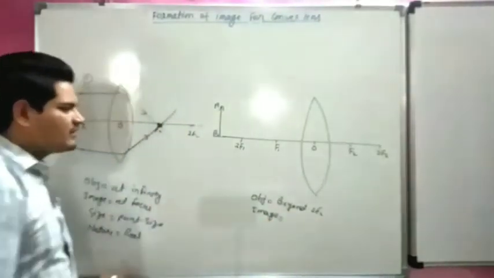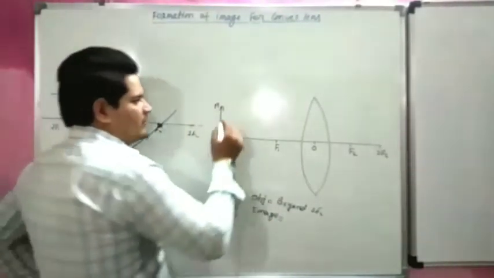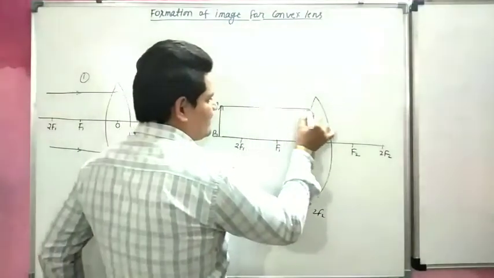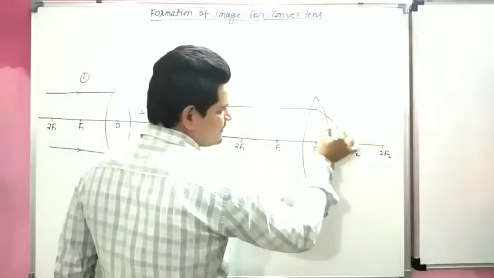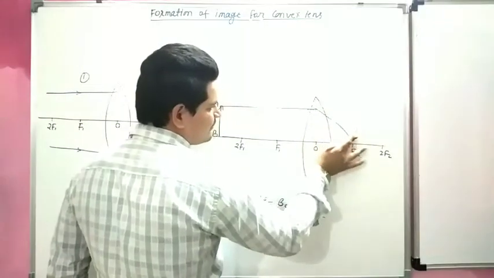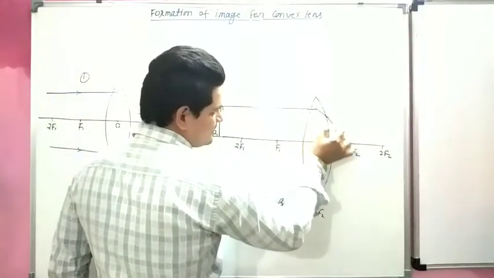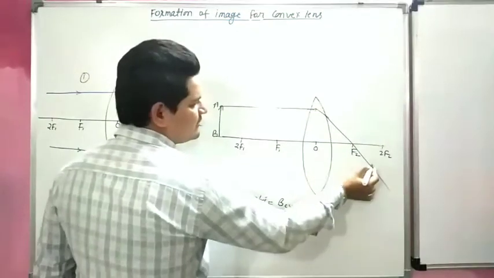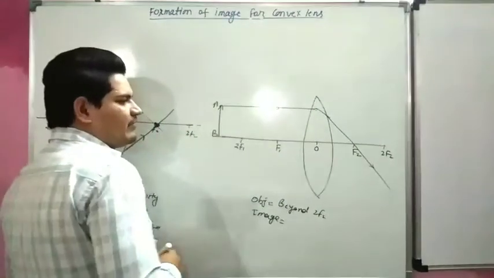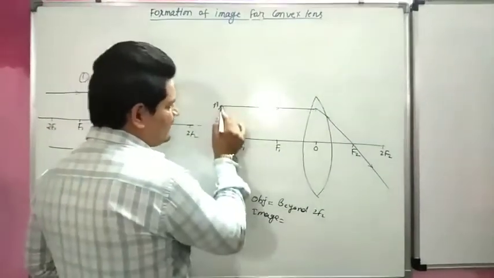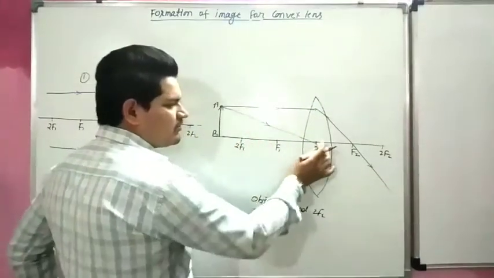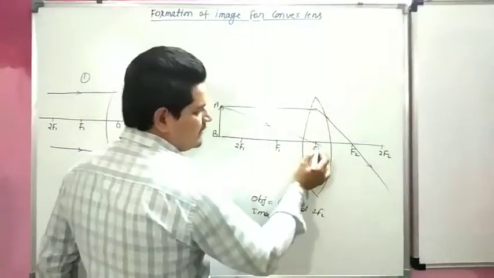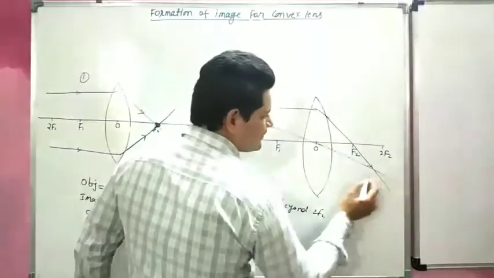You should remember the rule. When an incident ray comes parallel to principal axis, it will pass through focus. This is our focus. And when an incident ray comes through optical center O, it will pass through the same point.